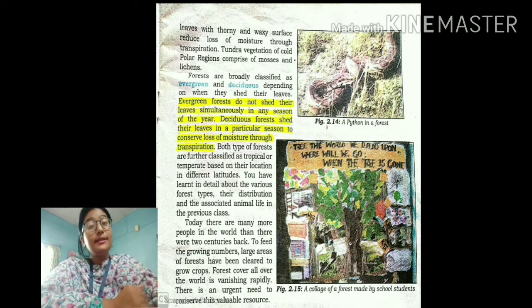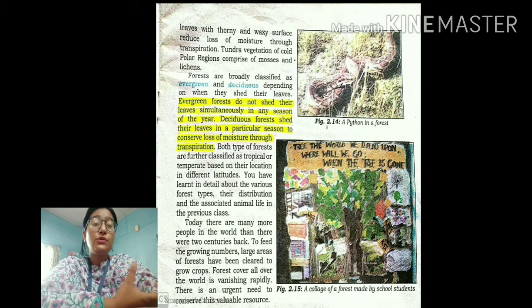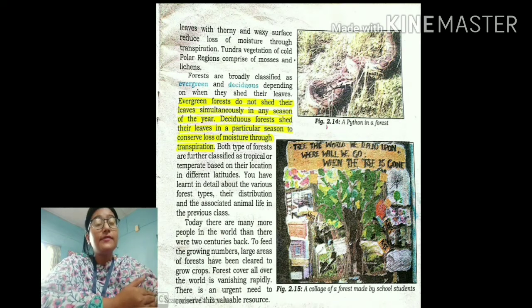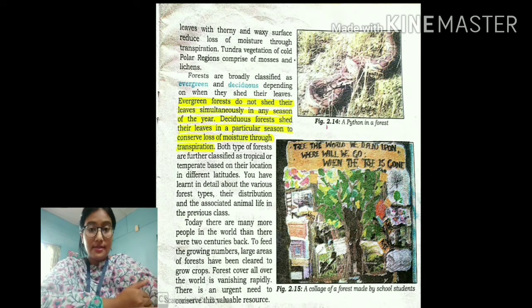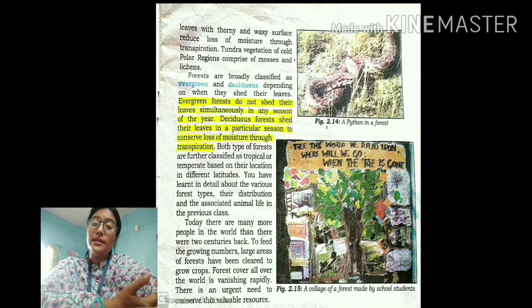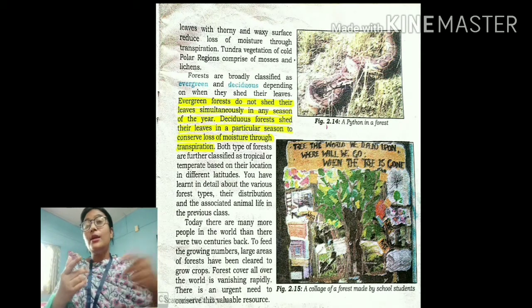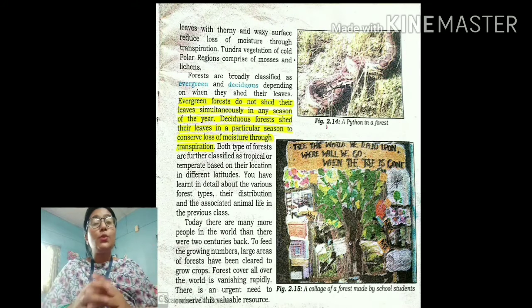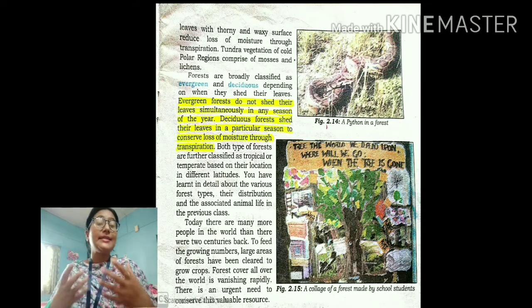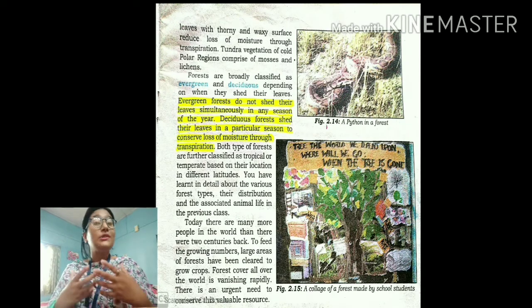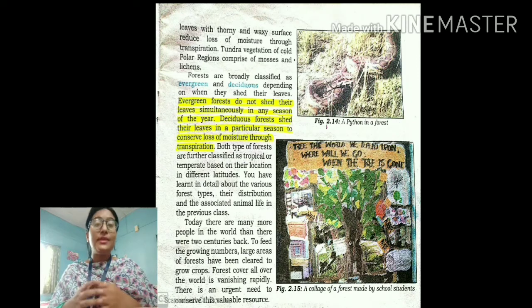On the other hand, deciduous forests are those forests in which the trees shed their leaves in some particular season. And do you know why they shed their leaves? It happens mainly because of the water cycle. It has a link with the water cycle. So students, what happened? Because of excessive heat, as I have already told you all, the water evaporates and the liquid water gets mixed with the atmosphere.